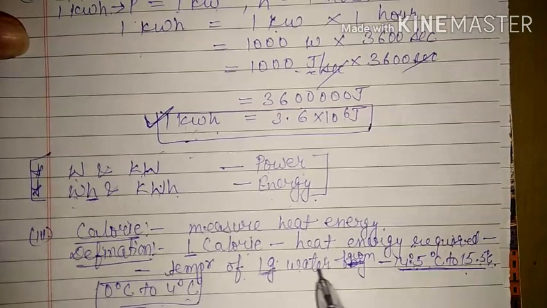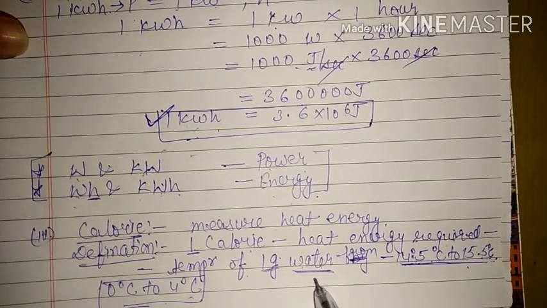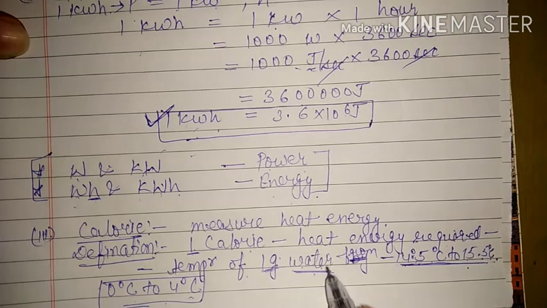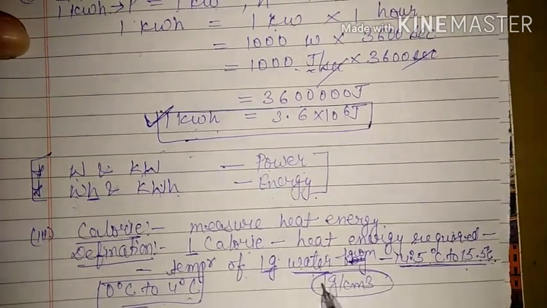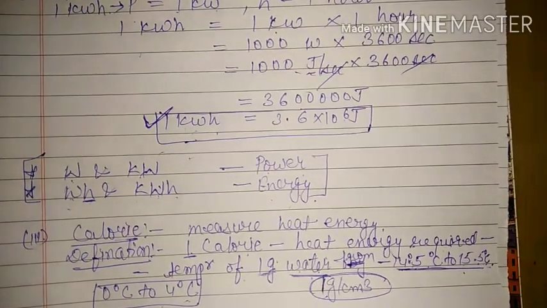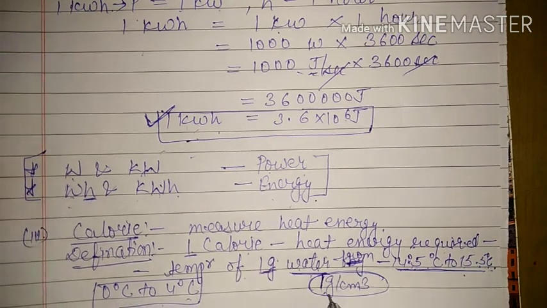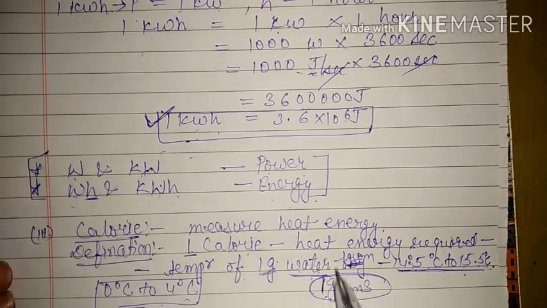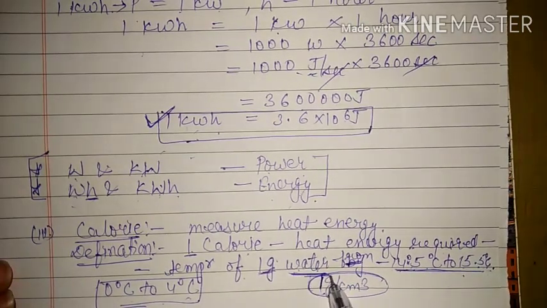And next thing, why water only? Because water is the only liquid whose density is 1 gram per centimeter cube. That means in CGS its density is 1. Hence this density will not affect the value of mass or volume or any other quantity.